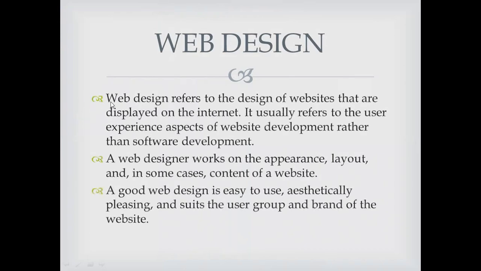Web design refers to the design of websites that are displayed on the internet. You have seen many attractive websites. How are they designed? With the help of certain coding, and this is used to display on the internet. It usually refers to the user experience aspect of website development rather than software development. It is where you get all the HTML files and other files related to designing the web.